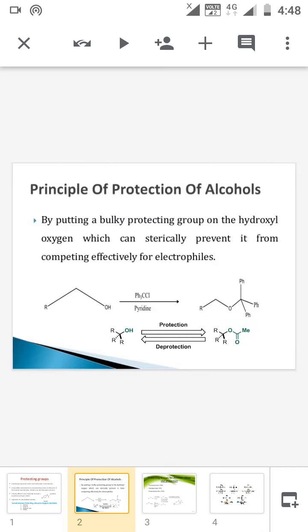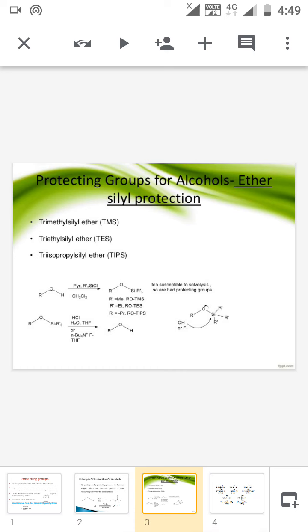This is the principle. Next we are moving to the different varieties of protective groups used for the protection of the hydroxyl group. First is the silyl group. The first three, that is TMS, TES, TIPS, are the silyl protective groups used for the protection of the hydroxyl group.